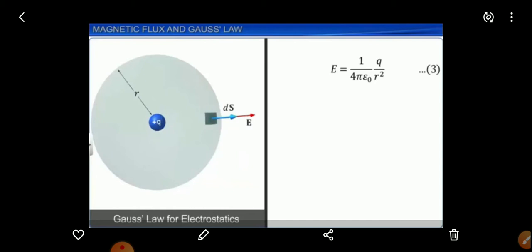So this is Gauss law. What is Gauss law? It is for a closed surface, where the number of lines leaving the surface is equal to the number of lines entering it. This is consistent with the fact that no net charge is enclosed by the surface.